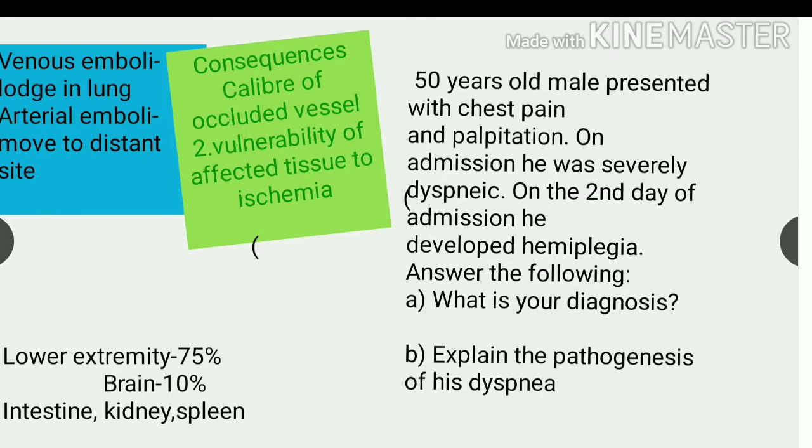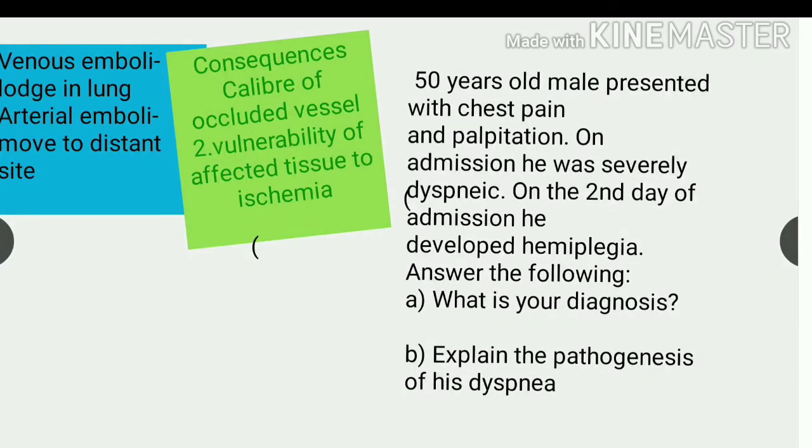A 50 year old male presented with chest pain and palpitation. On admission, he was severely dyspneic. On the second day of the admission, he developed hemiplegia. Answer the following. What is your diagnosis? Explain the pathogenesis of his dyspnea.